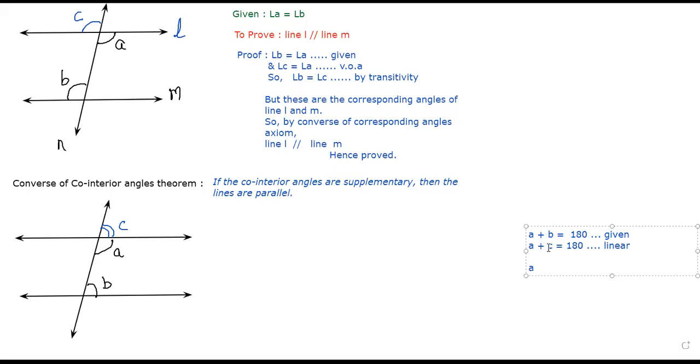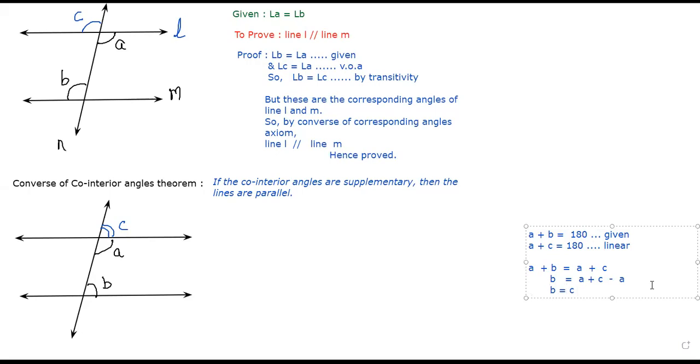So A plus B is nothing but A plus C. A plus B is same as A plus C. This A goes there and becomes minus A. So B becomes A plus C minus A. Plus A minus A cancels. B becomes equal to C. Yes or no, children? Yes, sir.